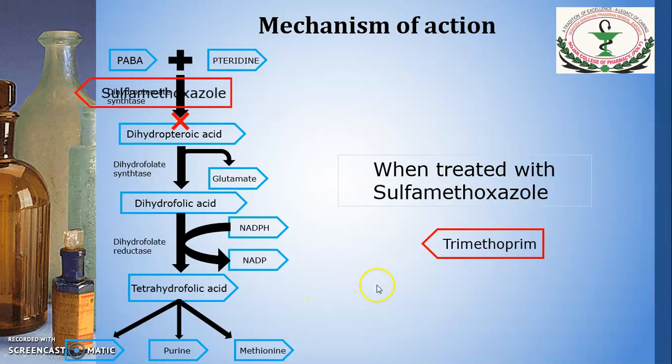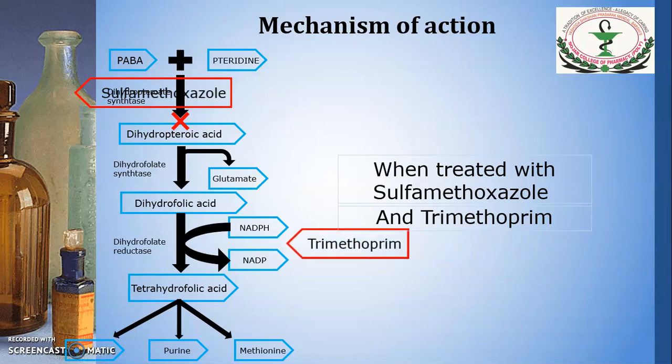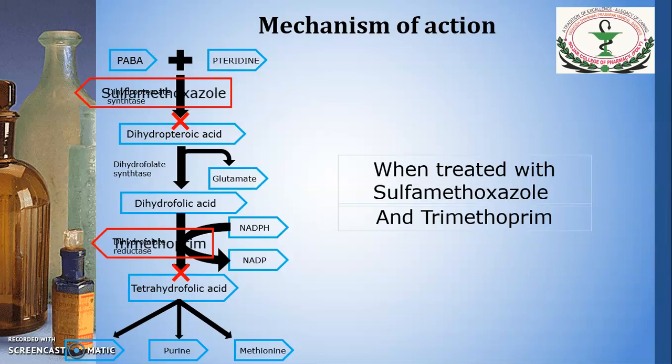Now in the second step, what happens? When trimethoprim is given, this trimethoprim will block dihydrofolate reductase. So the synthesis is blocked at two steps by the sulfa combination. That is, sulfamethoxazole will block this step and trimethoprim will block this step.